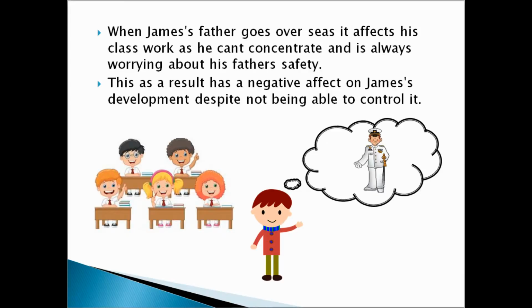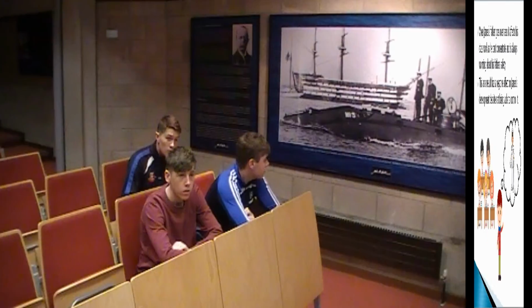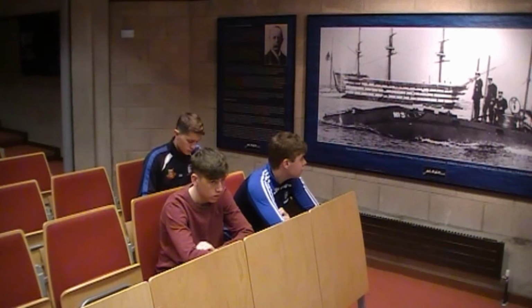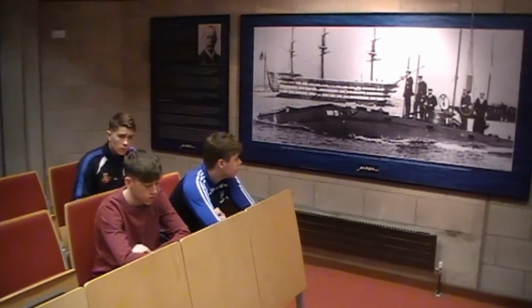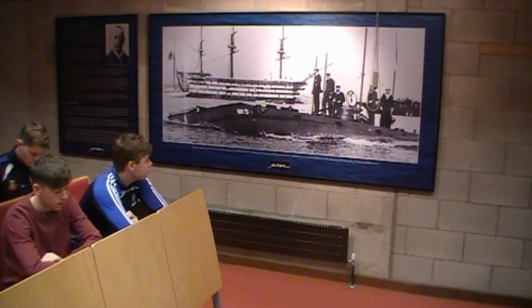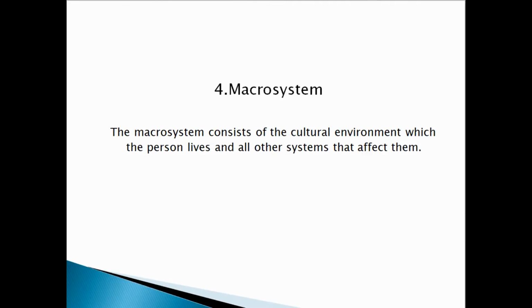This, as a result, has a negative effect on James's development, despite not being able to control it. In this video, we see how James is distracted from the class by the thought of his father. We see from the picture on the wall that the thought of his father abroad and in danger never leaves him. And this results in James having a negative experience in the classroom and having bother interacting and keeping his attention on the class. We're now going to look at the Macrosystem.